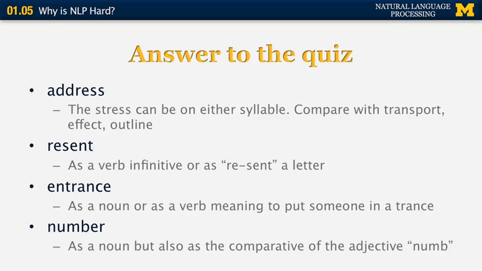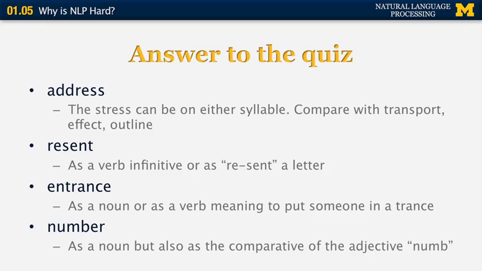So let's look at the answers to the quiz. Address or address can be pronounced differently whether it is a noun or a verb. There are many other words like this. For example, transport versus to transport, effect and outline versus outline. Resent versus resent. For example, as a verb infinitive, it means to hate somebody, and resent means to send a letter a second time. It's pronounced very differently again.